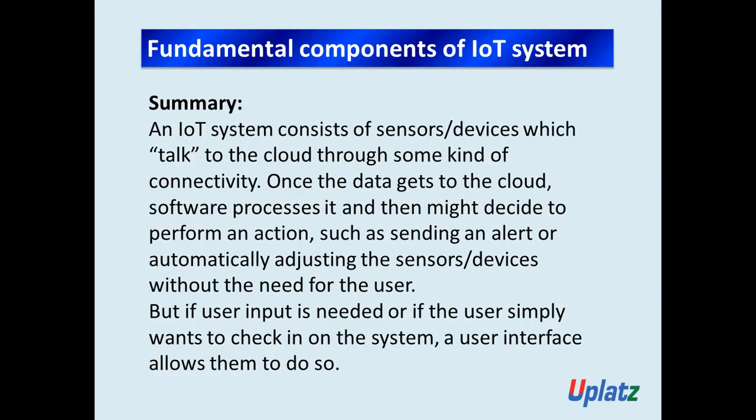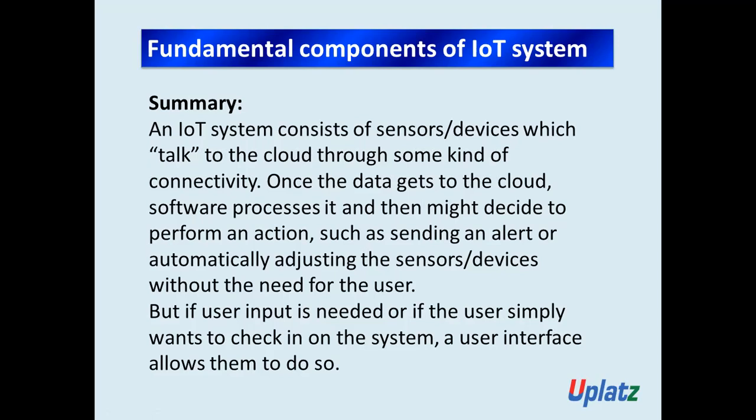I have written a simple summary for you to understand how an IoT system actually works. An IoT system consists of sensors or devices which talk to the cloud through some kind of connectivity. The sensors or devices collect data from their environment, and then through connectivity they transfer it to the cloud.